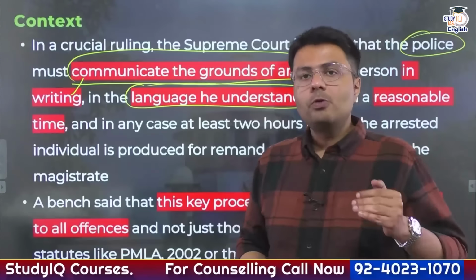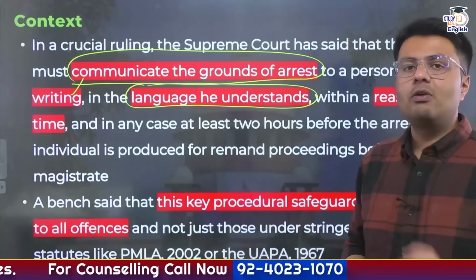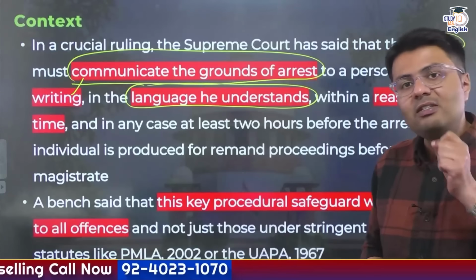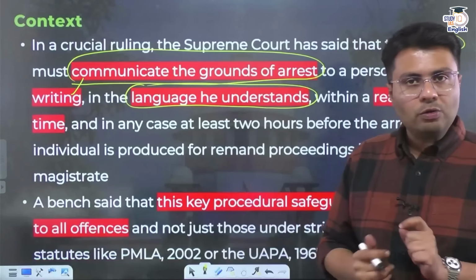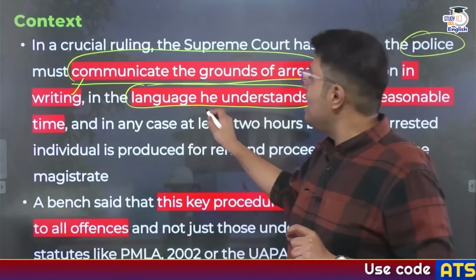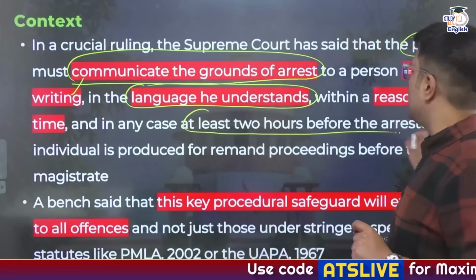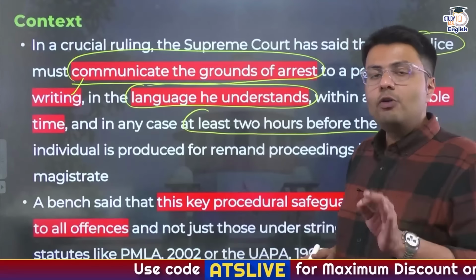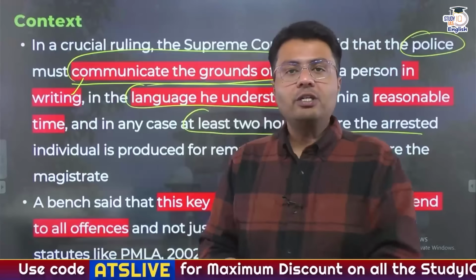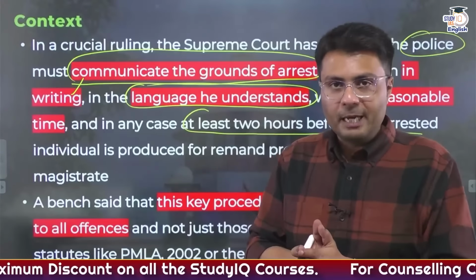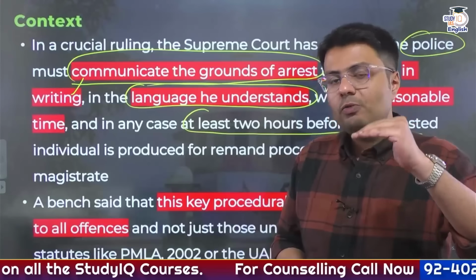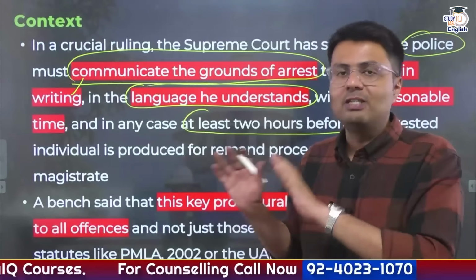Similarly, the Supreme Court also stated that this communication of the grounds of arrest should be done in a reasonable time frame, and the latest by which you can inform that person of the grounds of arrest should be at least 2 hours before that person is scheduled to be produced in front of a judicial magistrate, so as to allow for extension of his or her custody. So these are the ground rules that the Supreme Court laid down in its recent ruling.